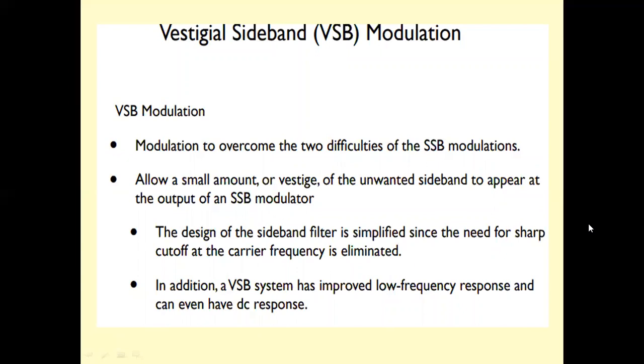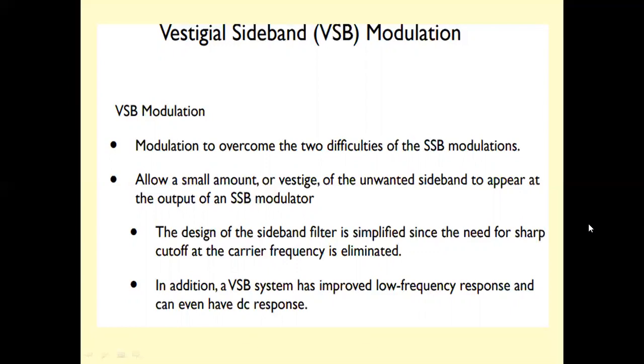Vestigial sideband modulation, to overcome the two difficulties of SSB modulation, allows a small amount, or a vestige, of the unwanted sideband to appear at the output of an SSB modulator. The design of the sideband filter is simplified since the need for sharp cutoff at the carrier frequency is eliminated, whereas in the SSB modulation scheme, we require sharp cutoff frequencies.